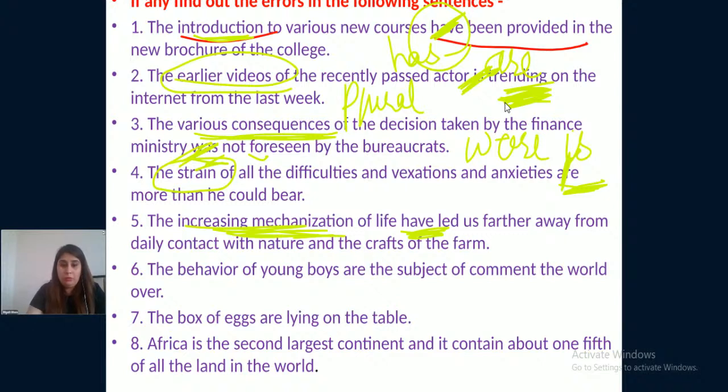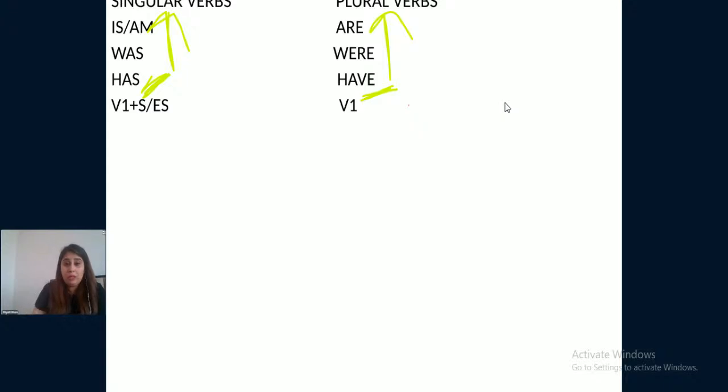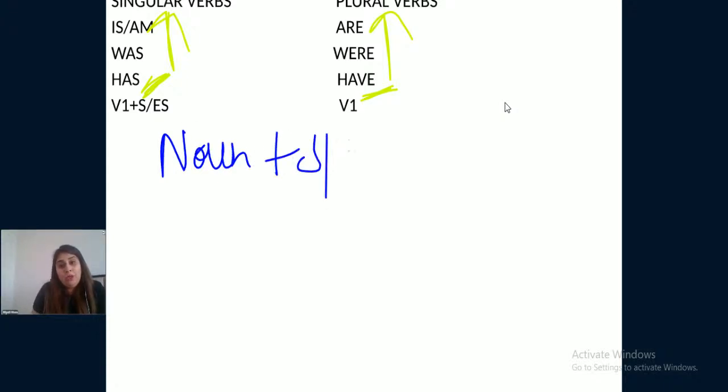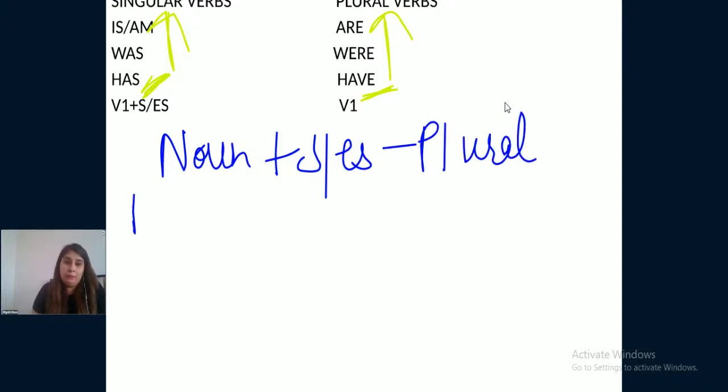You all need to remember one basic thing here, that if we talk about noun, when we add s or es to a noun, it becomes plural noun. For example, book, books, table, tables, right?